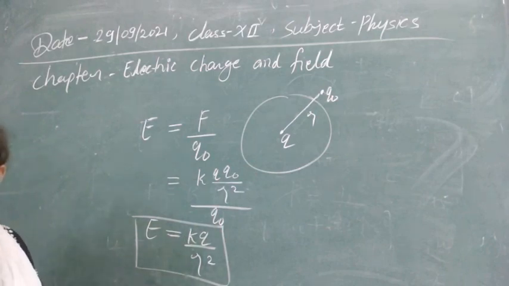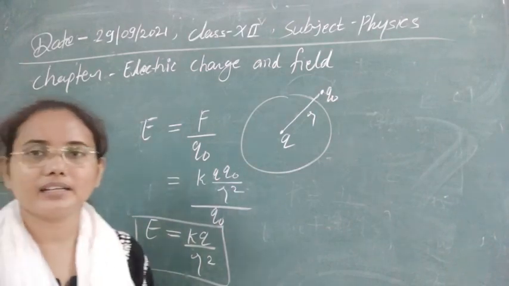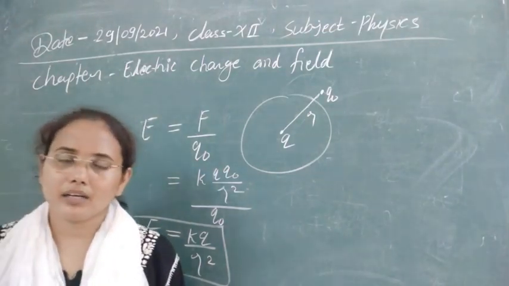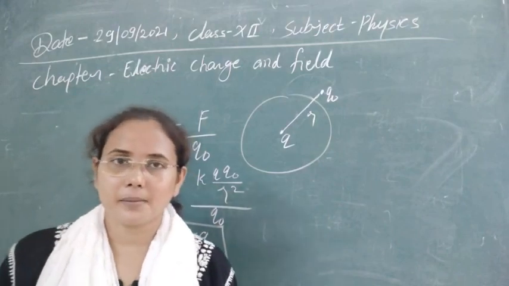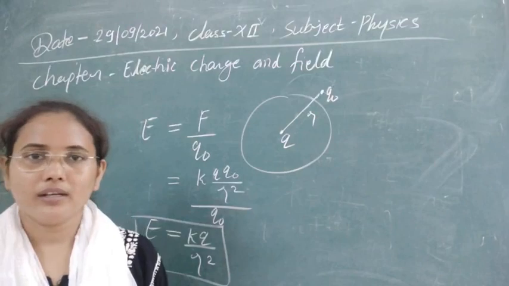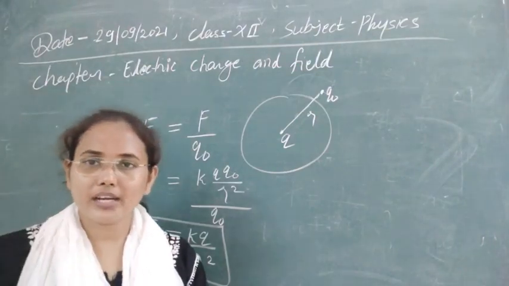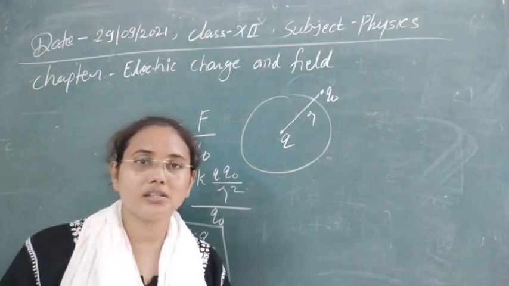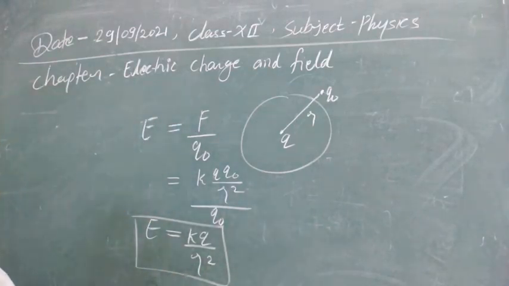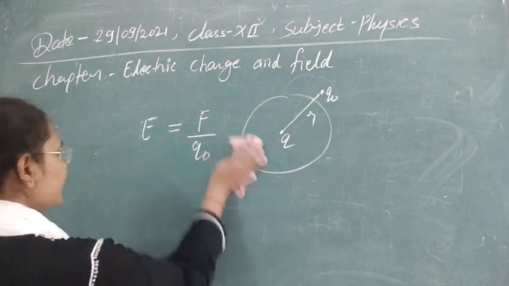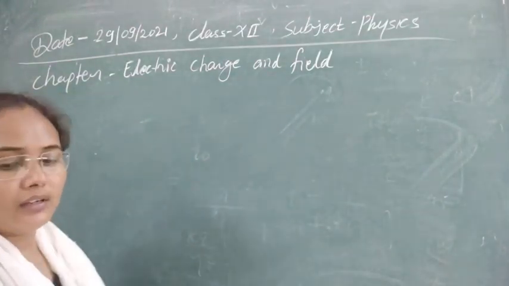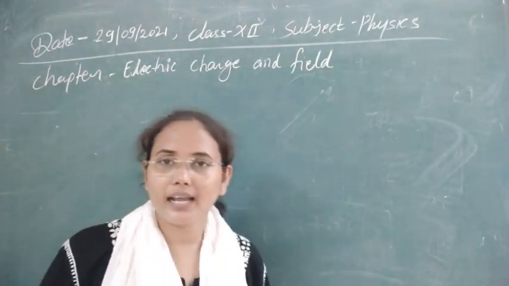Now next, how can we find out the direction of electric field? The direction of electric field is found out by the concept of electric field lines, or electric line of forces. So electric line of forces are what? These are, you can say, lines that we use to represent the direction of electric field. If you draw a tangent at any point on these electric line of forces, that will represent the direction of electric field. Now what are the properties of electric line of forces?